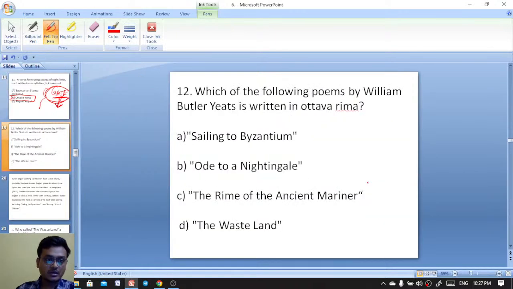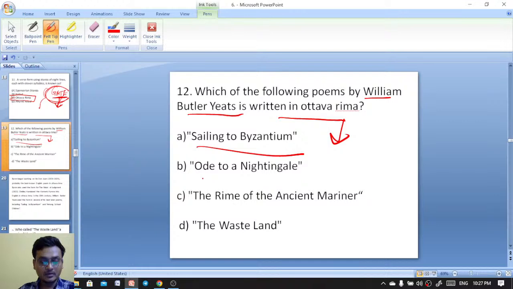Which of the following poems by William Butler Yeats is written in ottava rima? Sailing to Byzantium. Which of the following? This is how you can also remember.